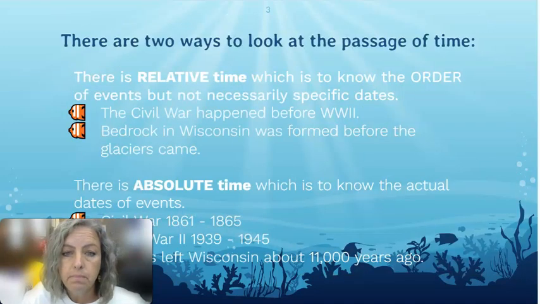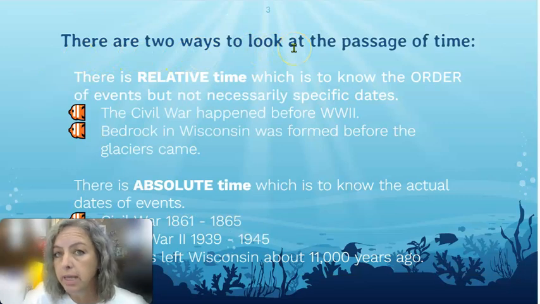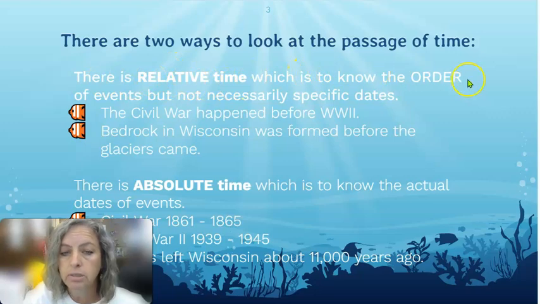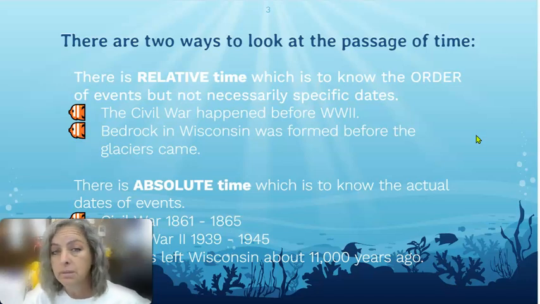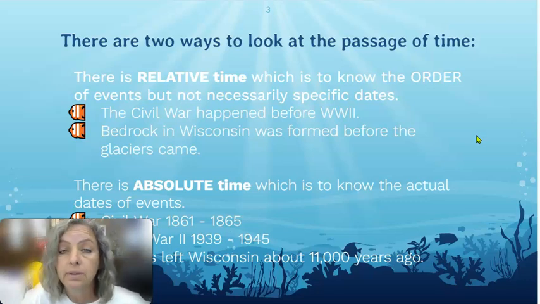So there are two real ways to look at the passage of time. There is relative time, which is to know the order of events, but not necessarily the specific dates. So like we know that the Civil War happened before World War II, right? We don't know exactly maybe what those dates are off the top of our heads, but we know that the Civil War happened before World War II. We know that you were born after I was because I'm older than you. So our relative age is that I'm older than you. You were born after me, right?